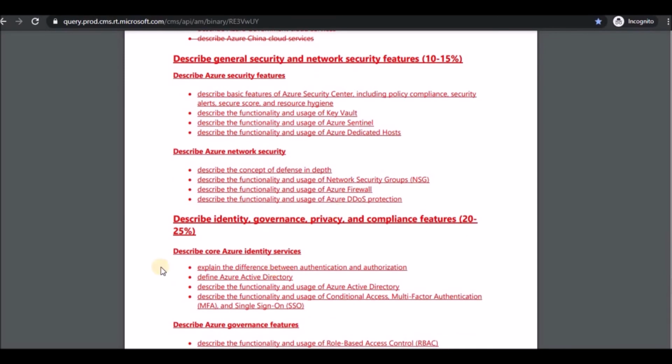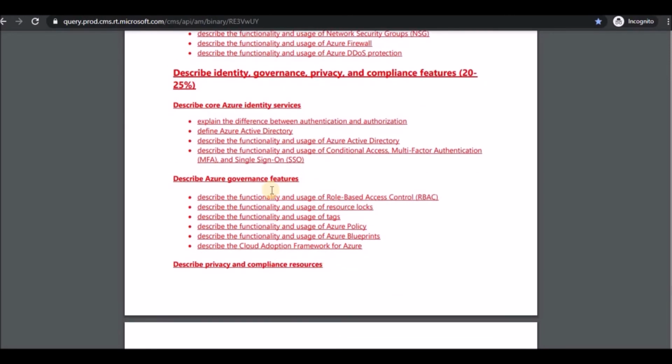If you scroll down you can see NSGs, Azure Firewall, and Azure DDoS. And earlier it was just describe usage of tags, now it is describe the functionality and usage of tags. That's the difference between the previous content and now. Earlier it was just about the definition, now you need to know where it is used and what the purpose of that particular service is. Whether it is tags, policy, blueprints or anything, you need to be aware of where exactly it is used and what exactly it is for.